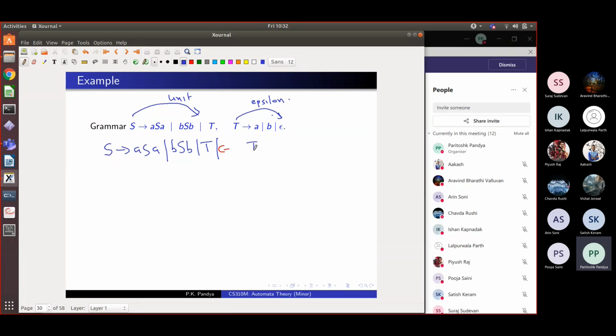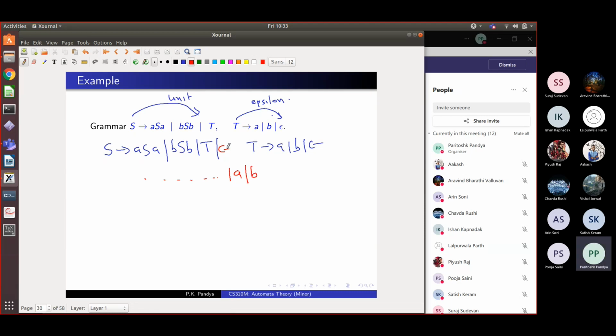Let me write those also. T goes to A, B, epsilon. We are not erasing anything. We have only added this extra rule S goes to epsilon. Now I've got S goes to T and T goes to A, right? So I can add that to the grammar. So what I'm going to get is additionally, all the above things are there, and additionally, I can make S goes to A. Why? Because S goes to T and T goes to the string A. So I can go to A. Similarly, I can add B, right?